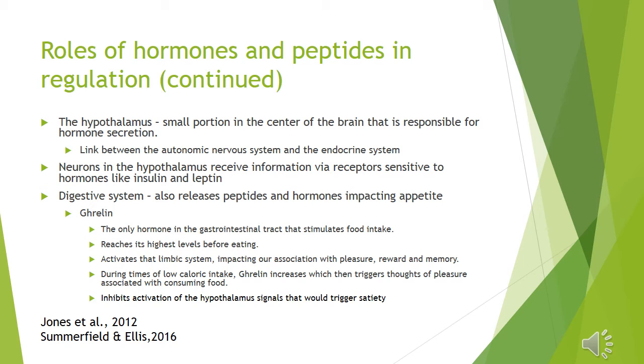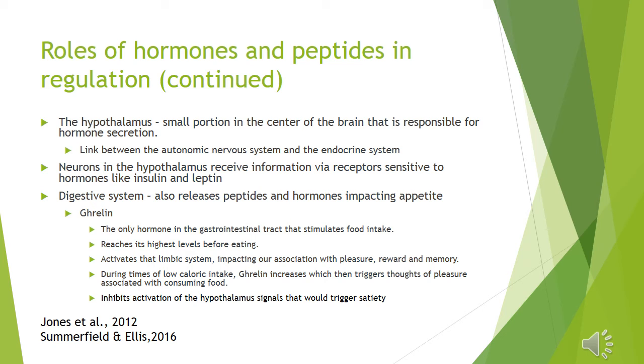The digestive system also releases peptides and hormones impacting the appetite. Through this assignment, I wanted to understand more about ghrelin, since it is the only hormone in the gastrointestinal tract that stimulates food intake. It is secreted in the stomach and reaches its highest levels before eating. The hormone activates the limbic system, impacting our association with pleasure, reward, and memory.